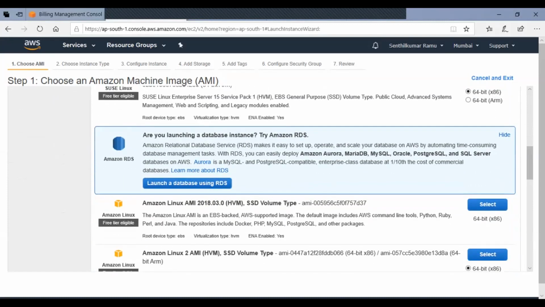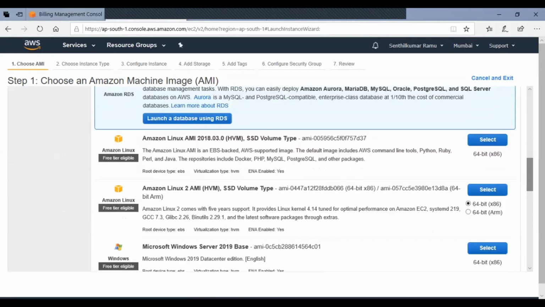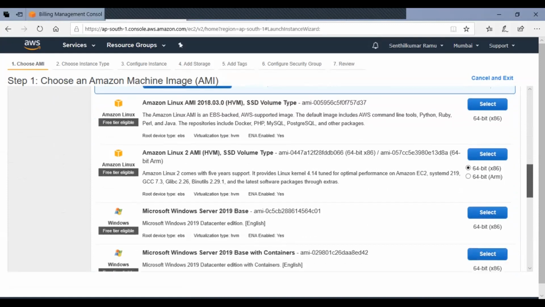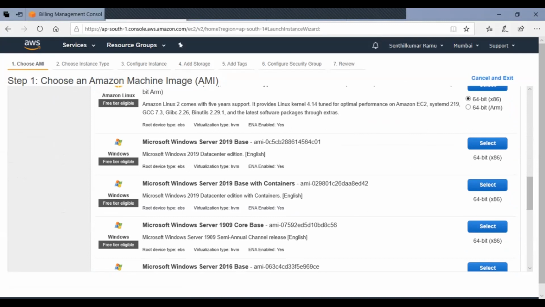And I can also launch an instance of RDS. We will go to RDS later, right? And about Amazon Linux, Amazon itself has a Linux, like Red Hat, SUSE, Ubuntu. Now I see a Windows, right? The Windows, fantastic. So I got a Windows 2019 Data Center edition. That's a higher end server, right?